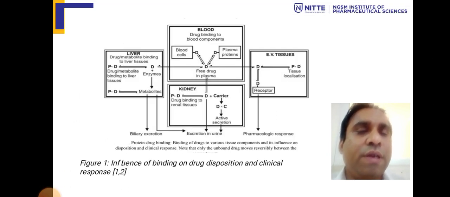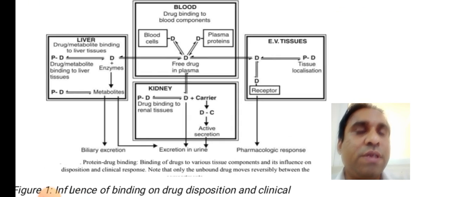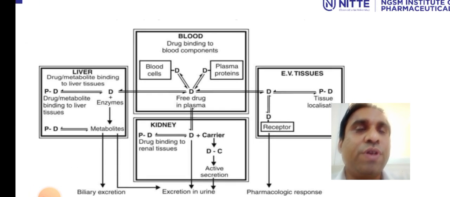Now we will see the influence of binding of drugs on clinical response. What exactly happens in figure 1, which is taken from references 1 and 2? Now coming to the first picture over here, liver: drug and metabolite binding to liver tissues. The protein-drug, a drug metabolite forms binding to liver tissues in the liver. Then the drug along with the enzyme forms a metabolite. The metabolite in turn forms a protein-drug complex. This goes, metabolites always go to biliary excretion and get eliminated.